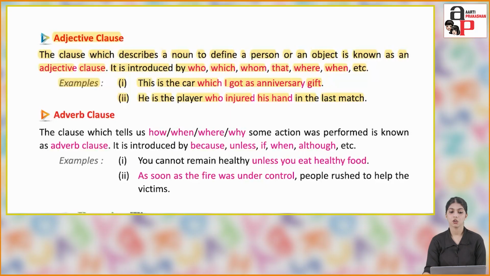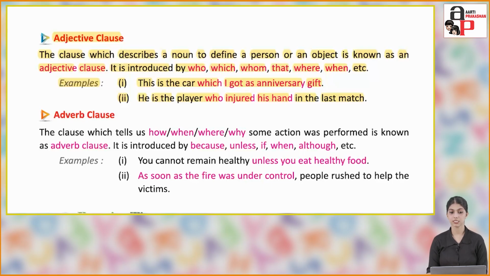Adjective clause. The clause which describes a noun to define a person or an object is known as an adjective clause. It is introduced by who, which, whom, that, where, when, etc. So, here we are describing a noun and that clause is an adjective clause.